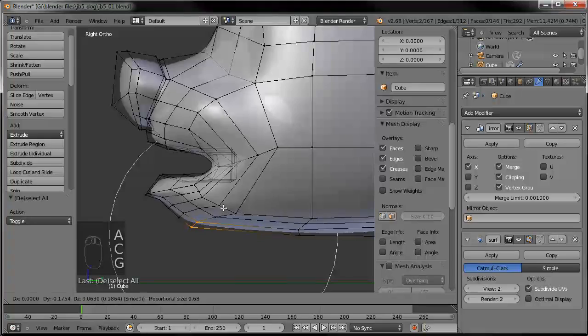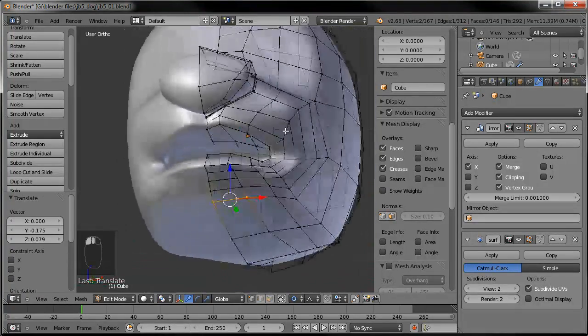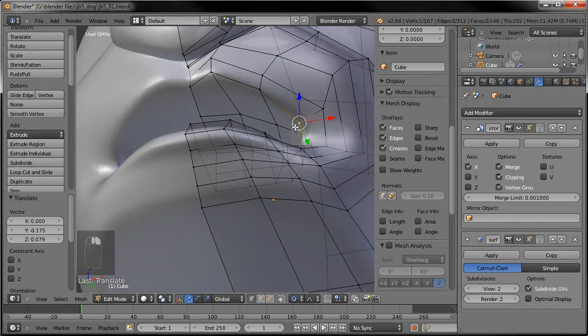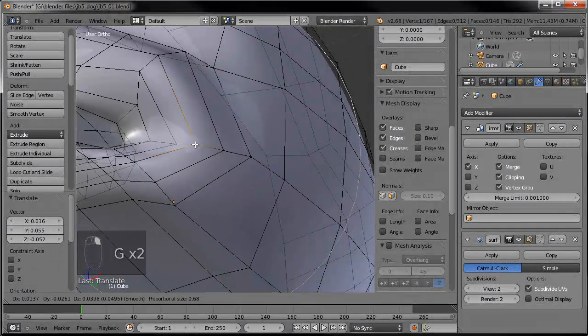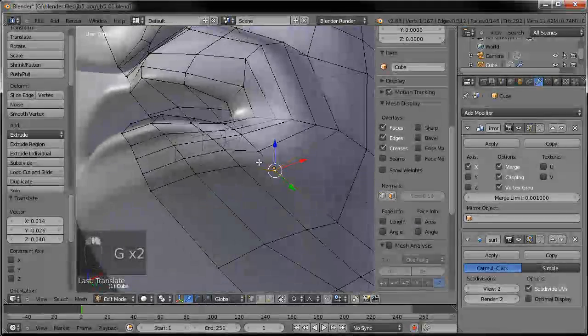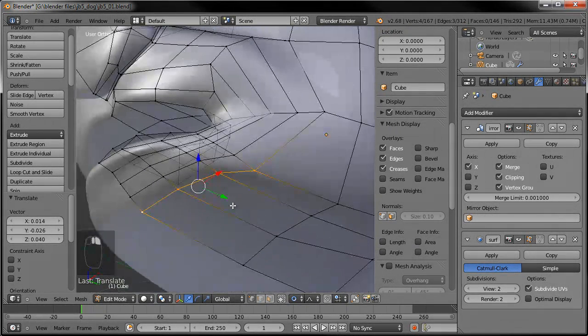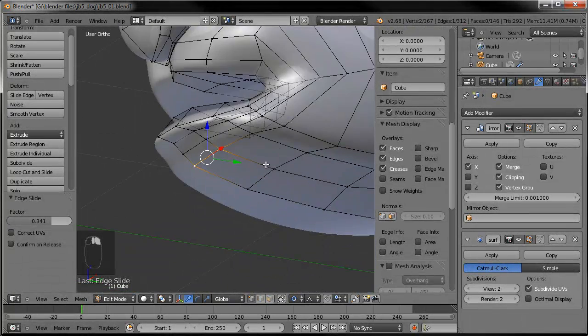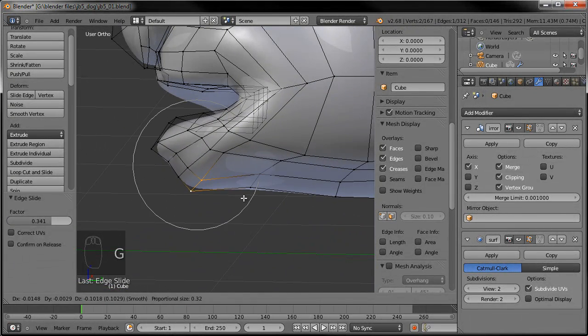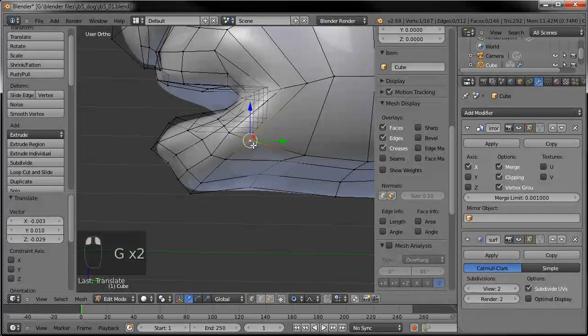Drag that up here. Okay, I want to grab this edge here and GG, drag that back, and maybe give him a little bit more defined chin right there.